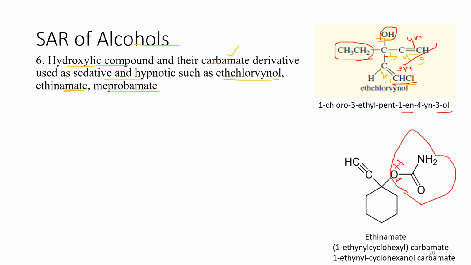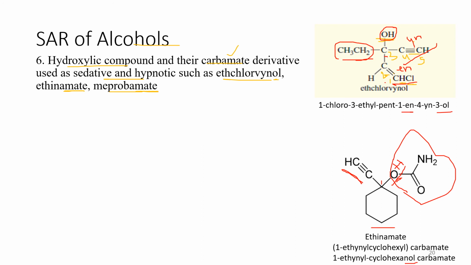On the first carbon you can see a triple bond, ethyne, is attached. And this is not benzene because the unsaturation is not there. This is cyclohexane, but over here there was a hydroxyl group, that's why you can see in the structure it says hexanol.